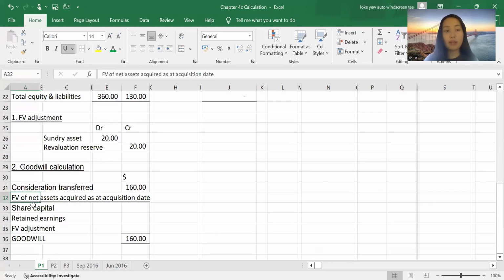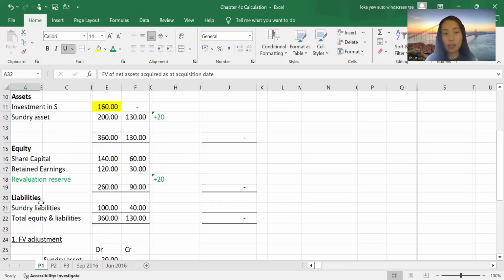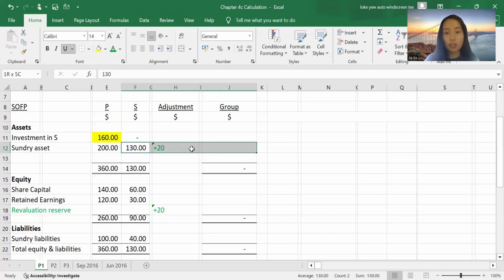We will take the fair value of net assets at the acquisition date. Net asset, as we have talked about earlier, is equal to all assets minus liabilities. Hence, you will have 150, being the revised fair value of sundry asset, minus your sundry liability, which is 40, and then you get the fair value of net assets purchased as at acquisition date of 110.